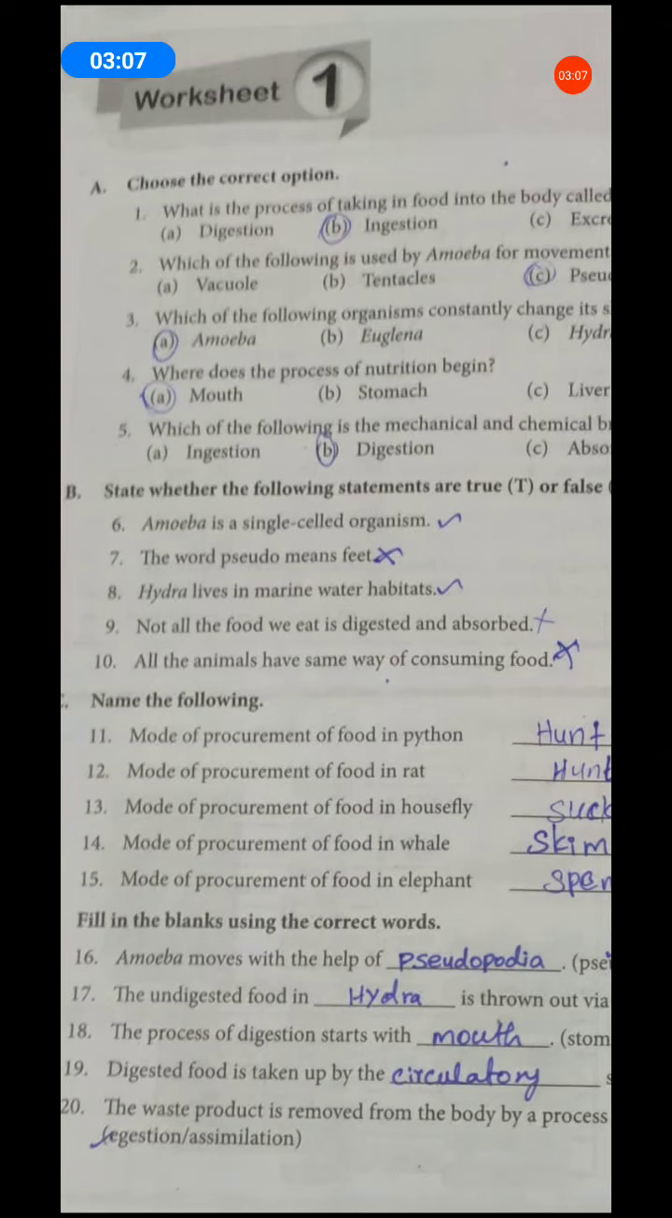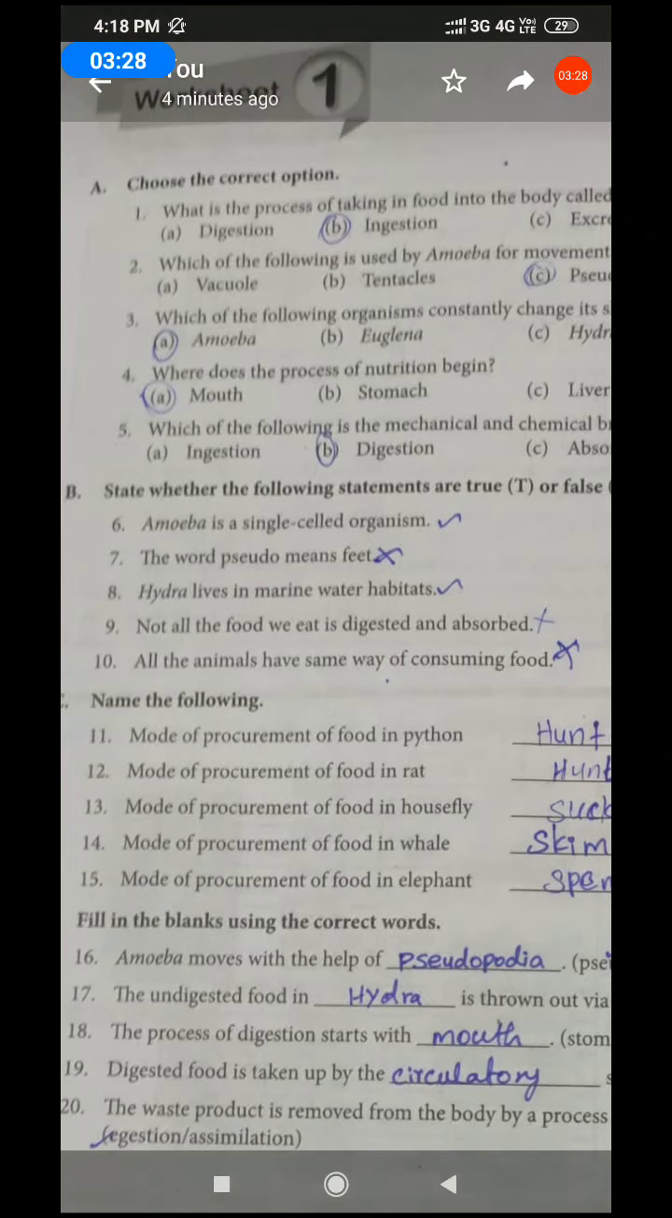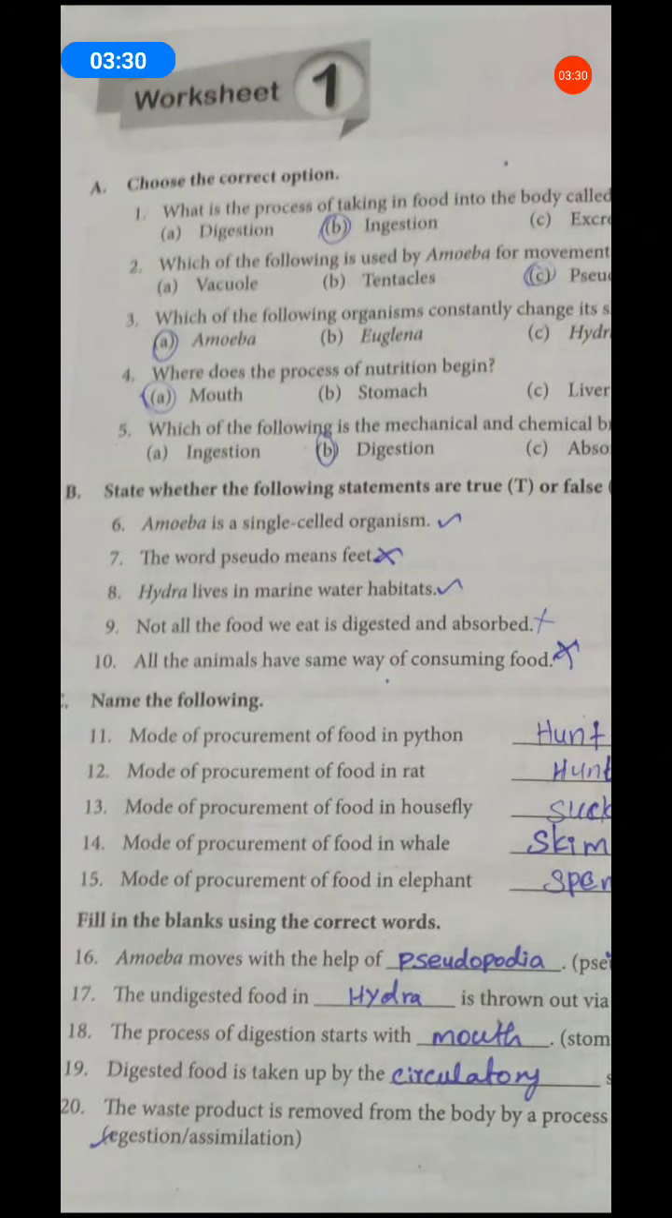Next, seventh one. The word pseudo means feet. It is false. Pseudo means it is not feet. Pseudo means false. False feet is the correct answer. So, pseudo means false, not feet.